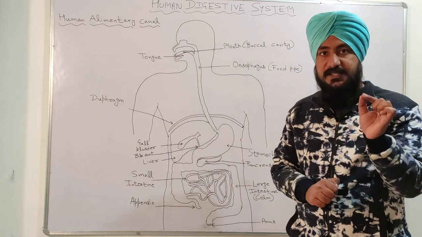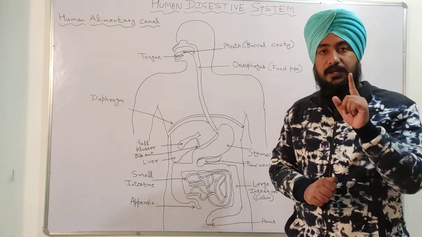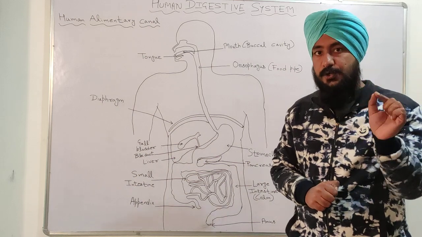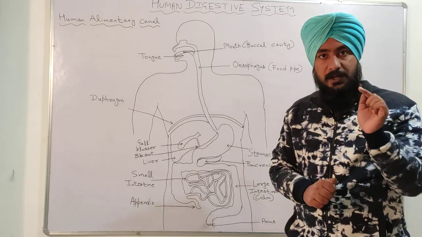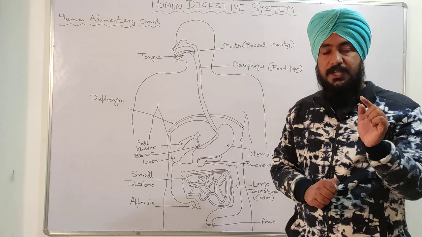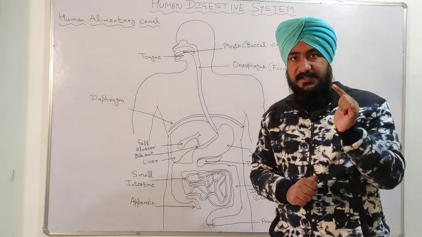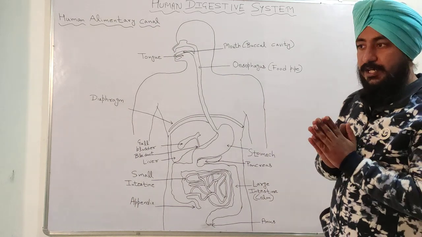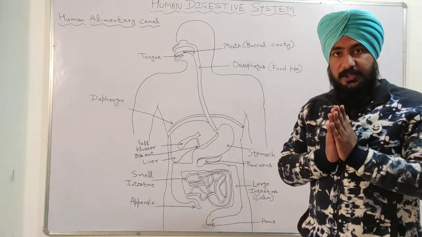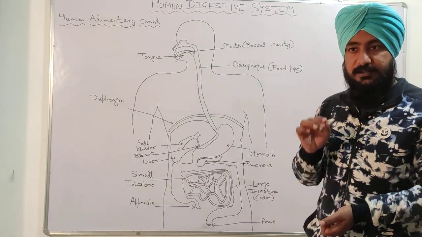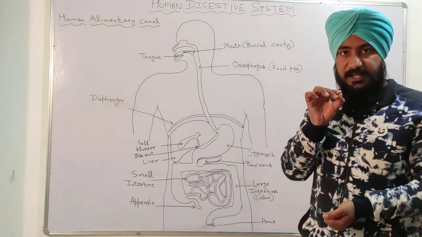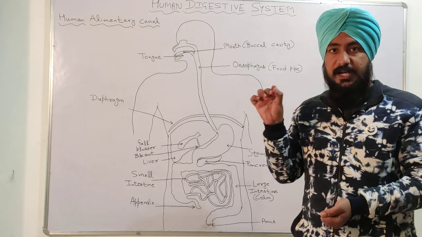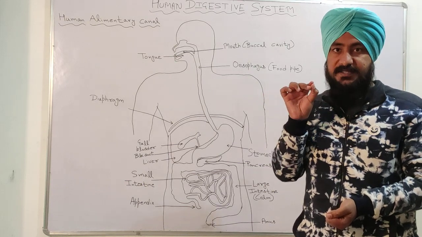Gastric gland consists of three parts. Number one is HCl, that is hydrochloric acid. Number two is pepsin. Number three is mucus. So in the stomach, a special type of gland is present, and that gland is called gastric gland. And that gastric gland has three parts.